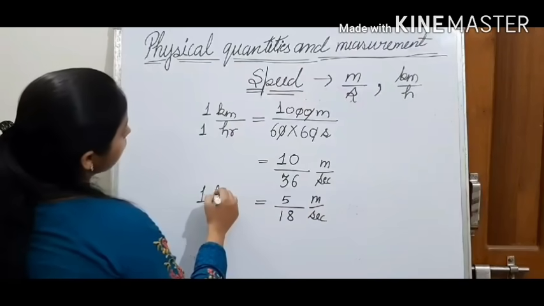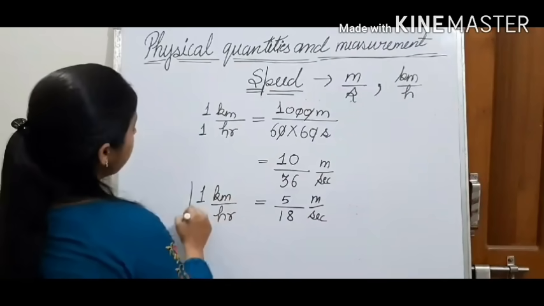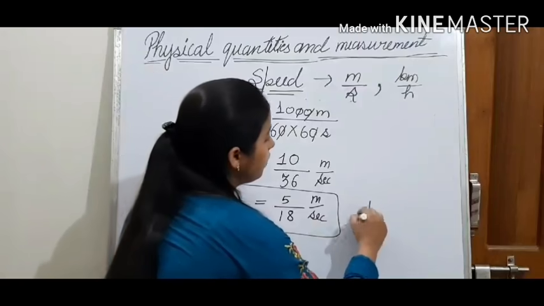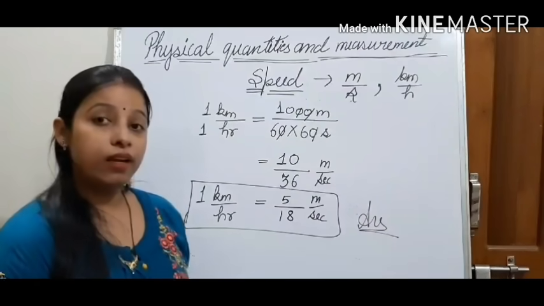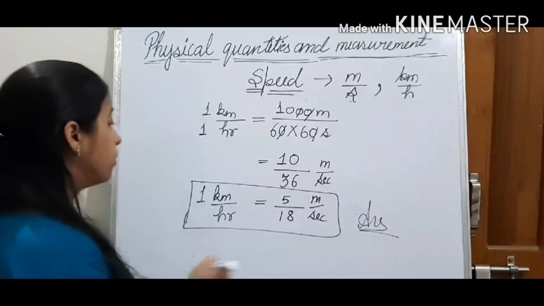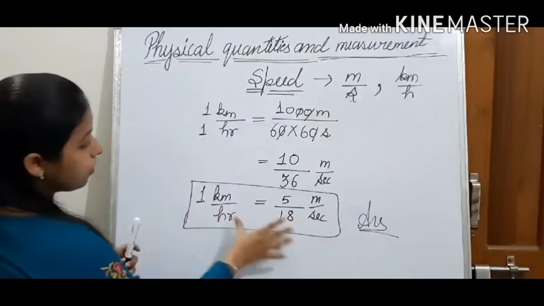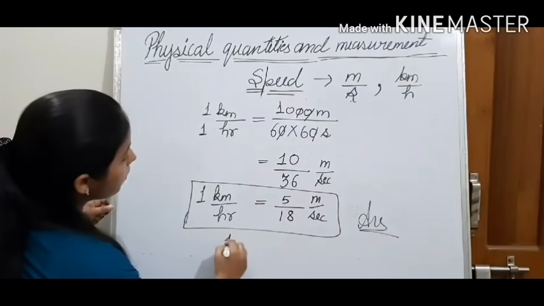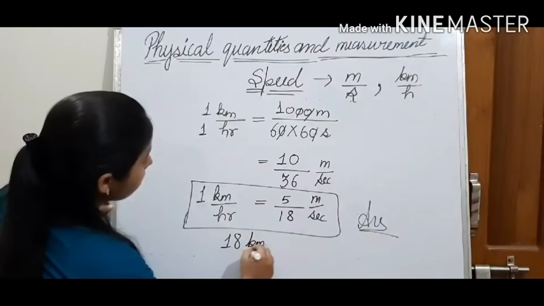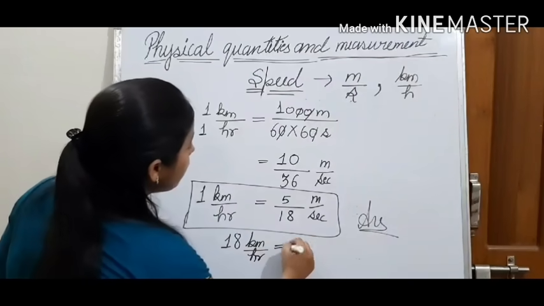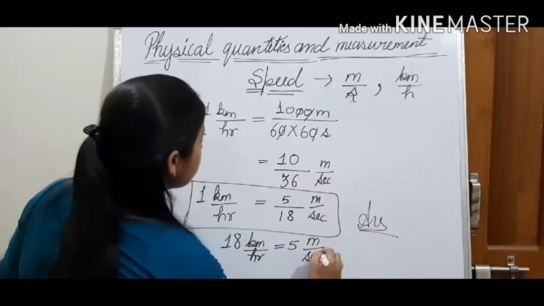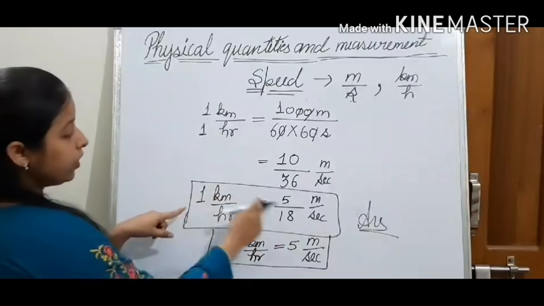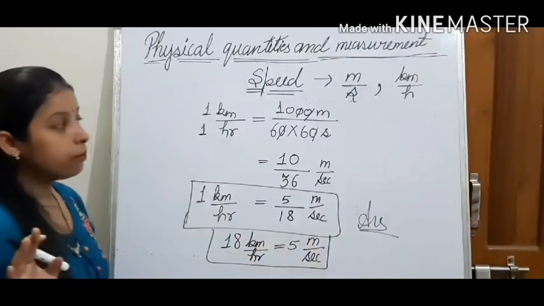So here we have got 1 kilometer per hour is equal to 5 upon 18 meter per second. This is the relationship between kilometer per hour and meter per second. Now, second thing we can say, from this we can transfer this 18 to this side. So we can say 18 kilometer per hour is equal to 5 meter per second.